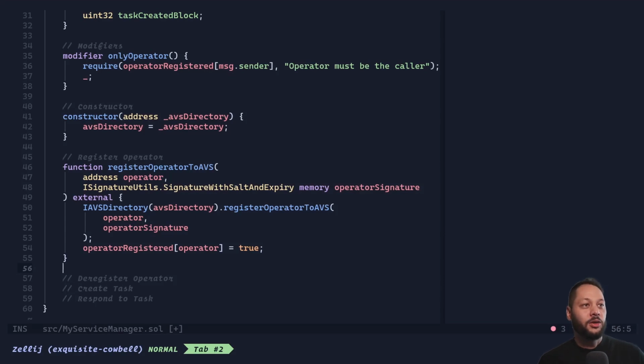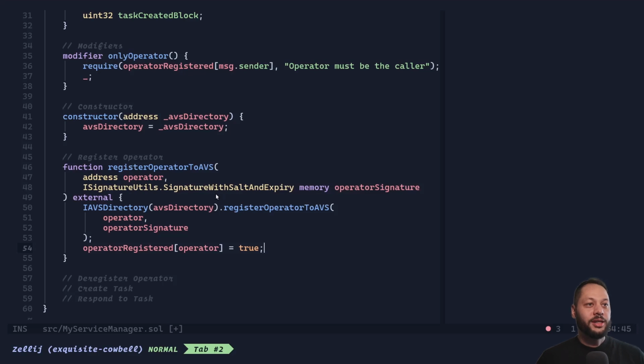Now we come to the first function in our list of functions. We're going to create a function called registerOperatorToAVS, and this will take the address of our operator, and then the operator is going to sign a signature. We pass that signature to the actual AVS directory. The AVS directory will see that this call is coming from our service and will register that operator to our service, or our AVS. And then we're also going to keep track of that operator within our service contract as well. So we will set the operator registered for the operator's address to true.